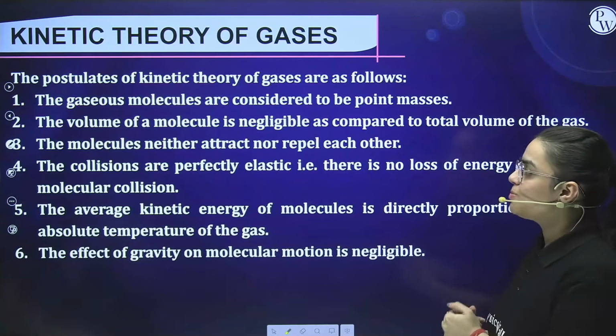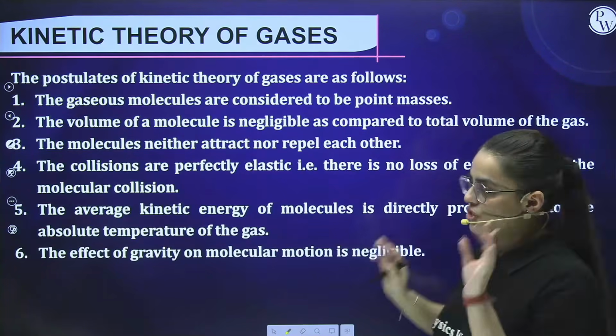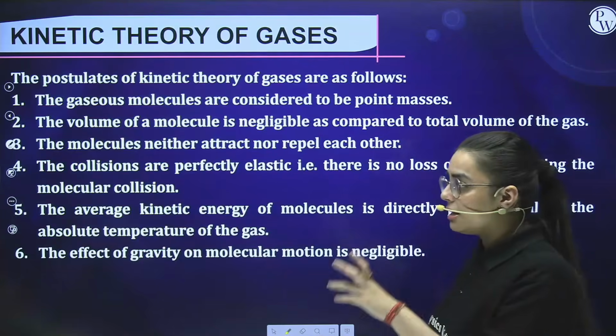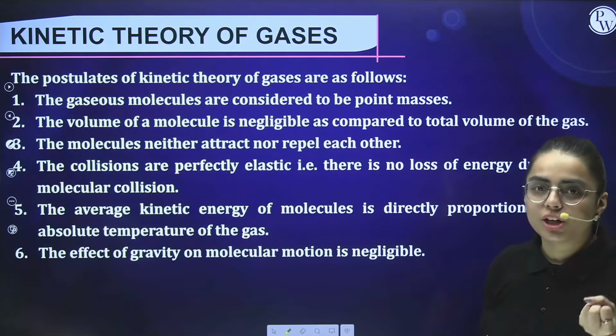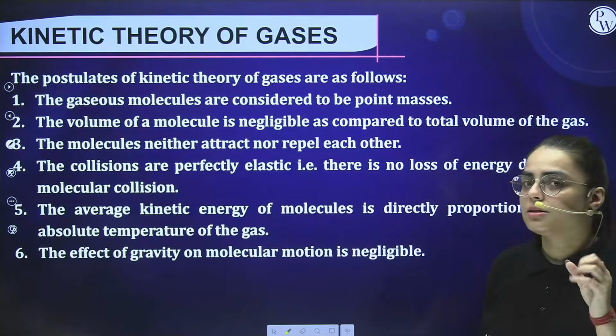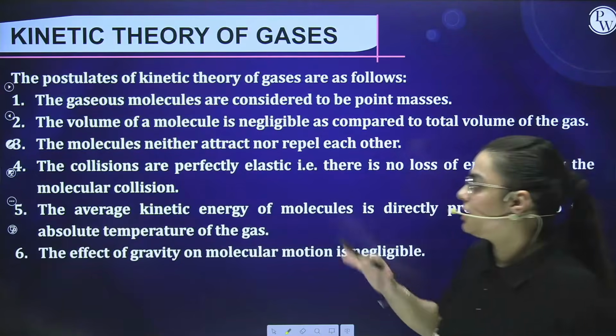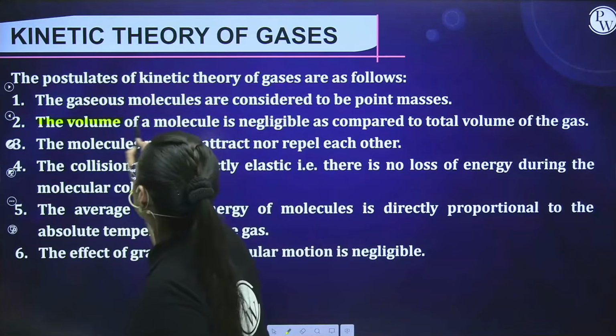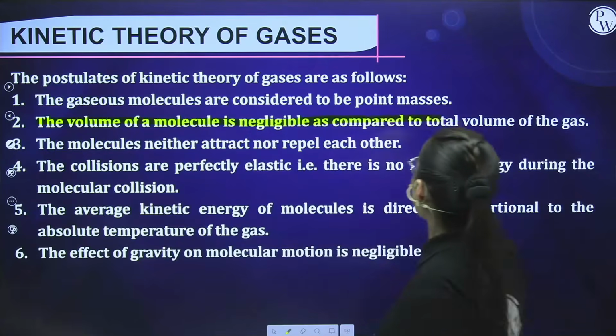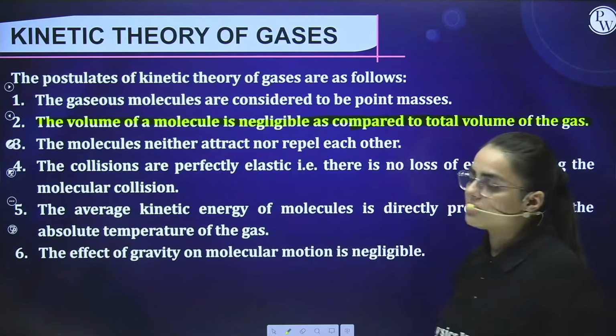So the gaseous molecules are considered to be point masses, just similar to the ideal gas we discussed. In ideal gas we said that the volume of the molecules is very, very less than the volume of the container. The same is written here. See, the volume of a molecule is negligible as compared to the total volume of gas. Is it clear to you?